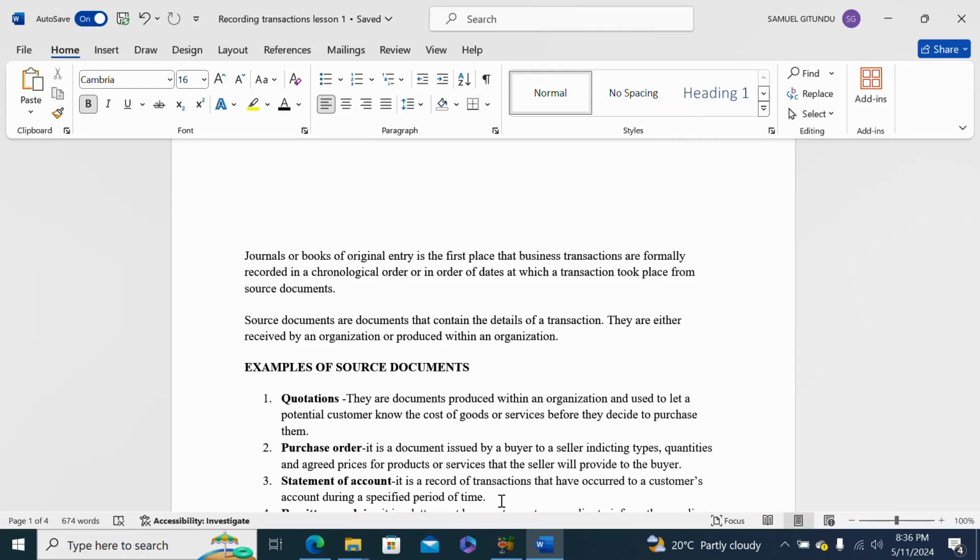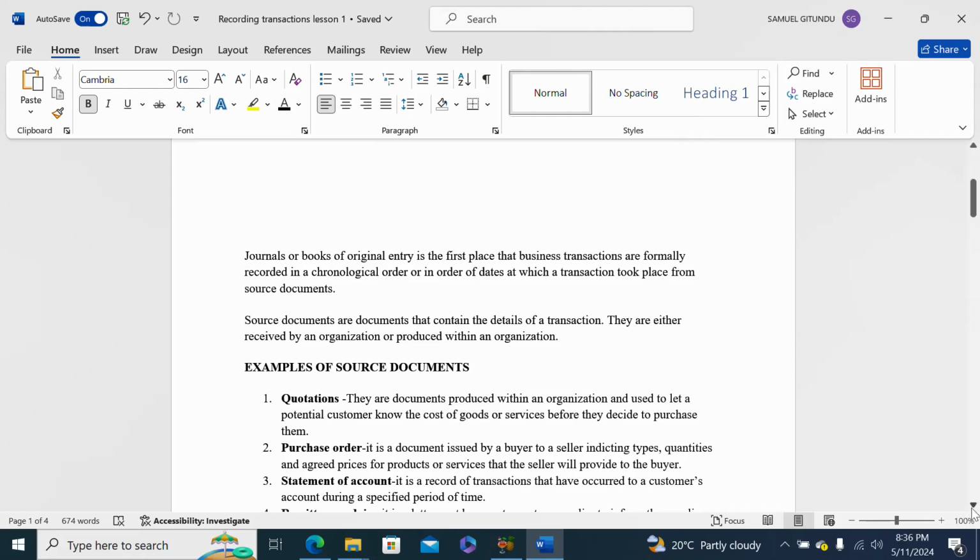So the business keeps a statement for each customer to show the transactions that have occurred to the customer's account during a specified period of time.